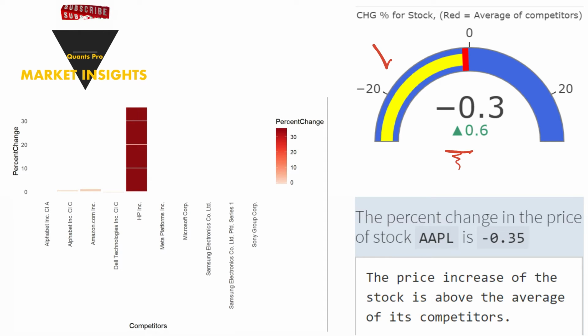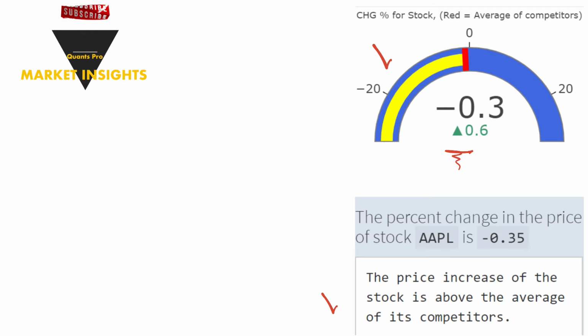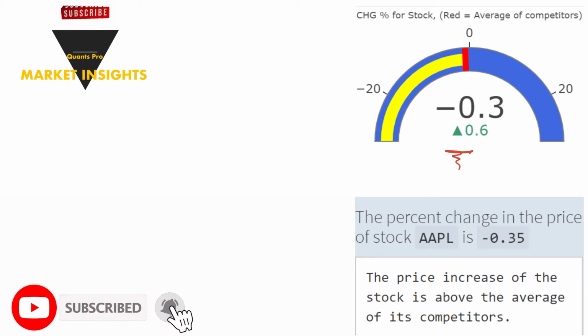Considering its competitors in the market, the yellow color shows the daily percentage change in the share price. The red color gives the average of the percentage price changes in the competitors' shares. If the yellow color exceeds the red, the price of the stock outperformed the average of its competitors. It can be said that the company, which is exposed to market conditions including its competitors, differentiates relatively positively in this respect. If red exceeds yellow, the firm's performance is below competitor averages. This is a situation that involves risks about the future of the stock.